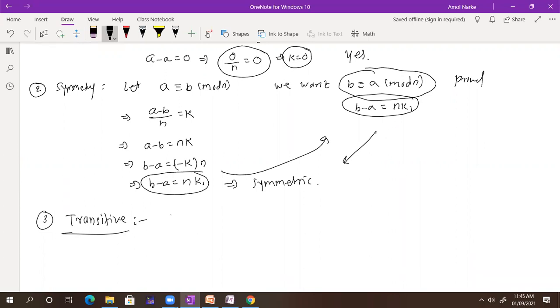So what you have: A is congruent to B mod n, and B is congruent to C mod n. What you want is A congruent to C mod n. Am I correct? This is what you want and this is your homework. Work on that.